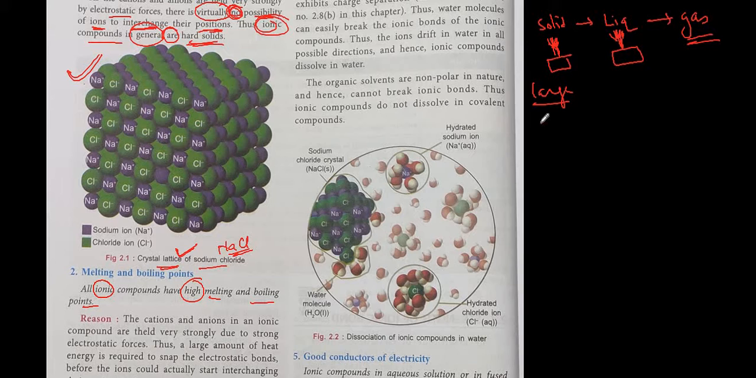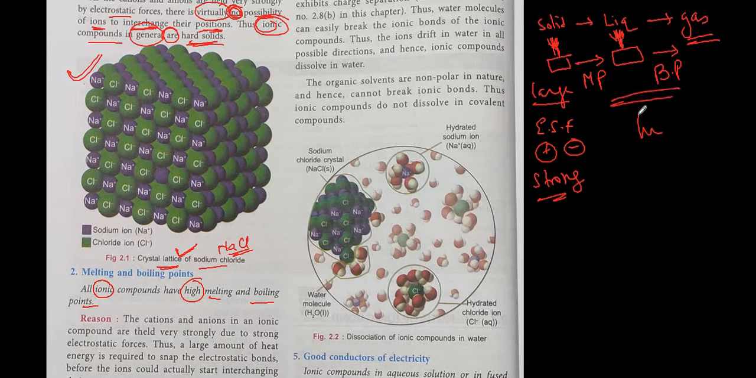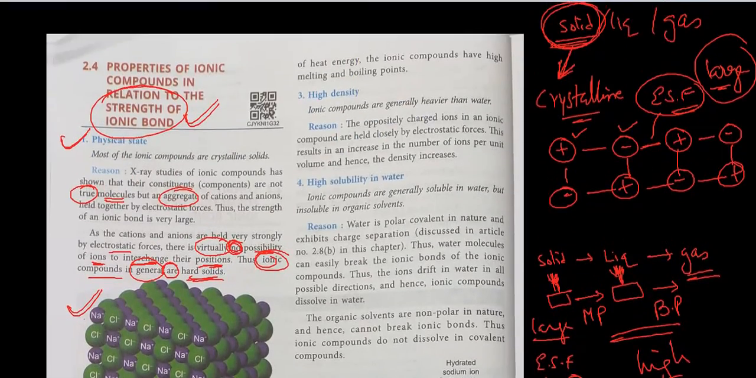Why? Because the electrostatic force formed between positive and negative ions is extremely strong. They are held together very strongly. Hence, a large amount of heat is required to break this bonding between the positive and negative ions. So, melting point as well as boiling point is going to be really, really high. So that's why melting points and boiling points are high in the ionic compound. So let us move on to property number 3.